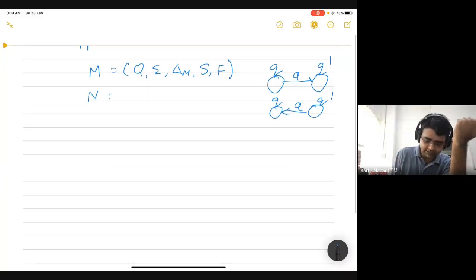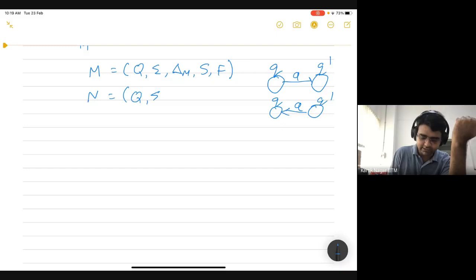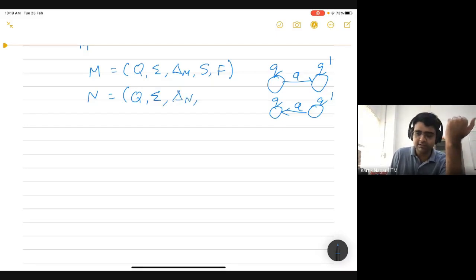So let's formally define this. This automaton N is going to have the same set of states and the same alphabet. The transition function is going to be different. So what about the start states and the final states? Yeah, Vikram is saying swap them. That's correct. So now the start states are going to be the final states of M, and the final states are going to be the start states of M.